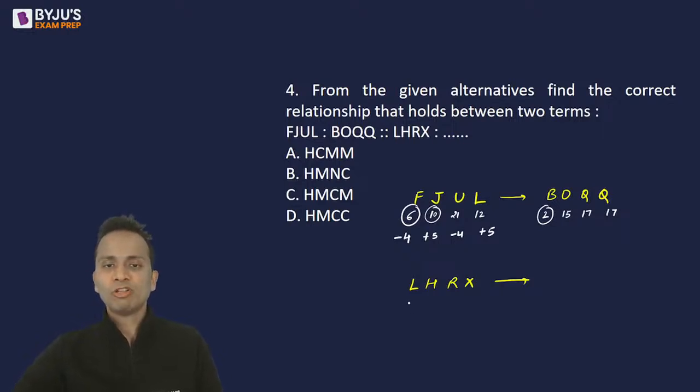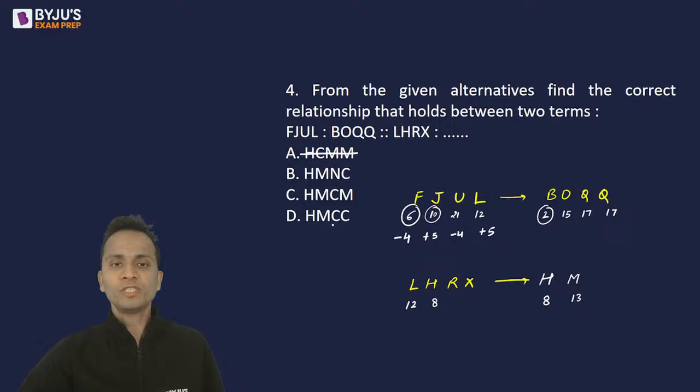Okay. Now the number for L is 12. First of all, I'll subtract 4. So the answer should start with 8, that means H. All the options have H. Now the next alphabet H, the number is 8 and I'll add 5. So 8 plus 5 is 13. 13 is M. So option A is removed. Only one option is removed.